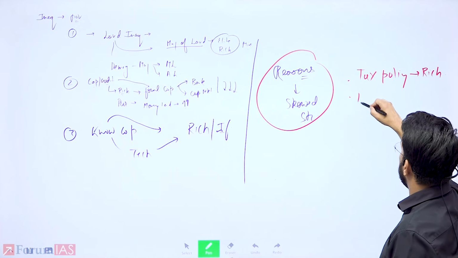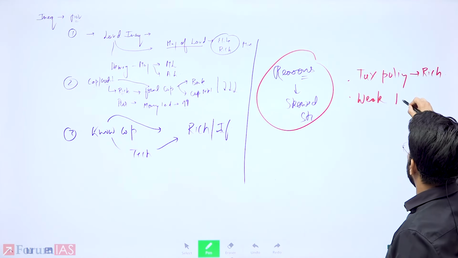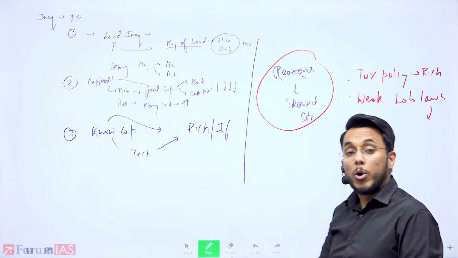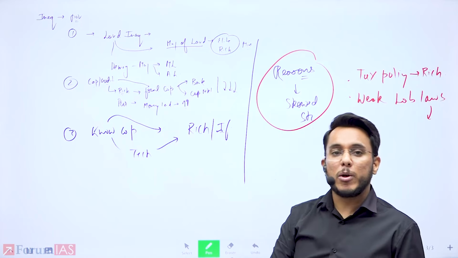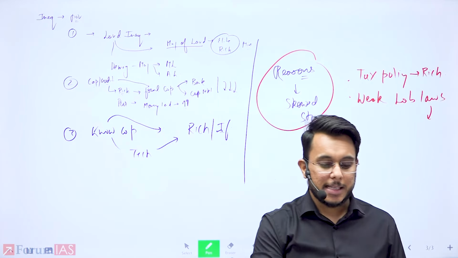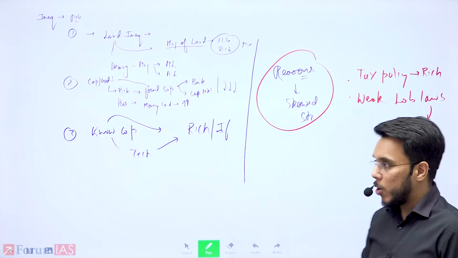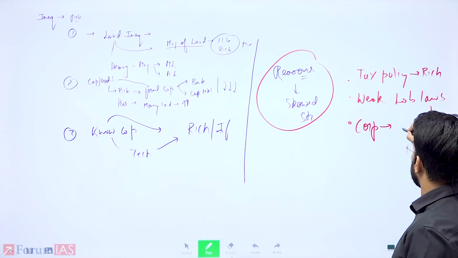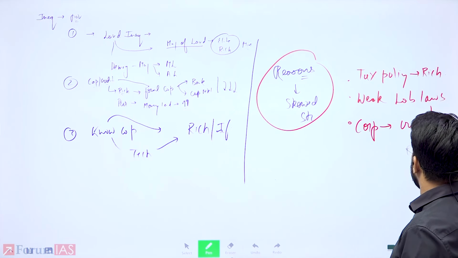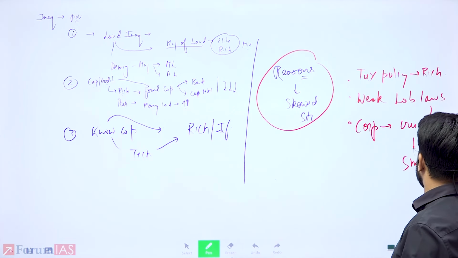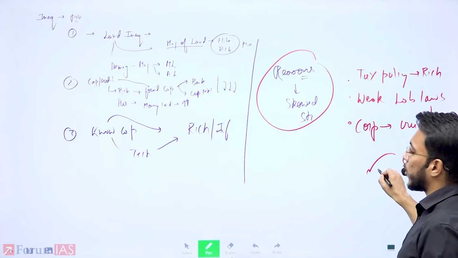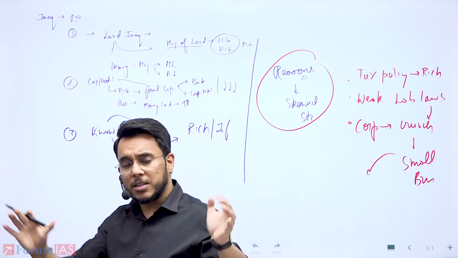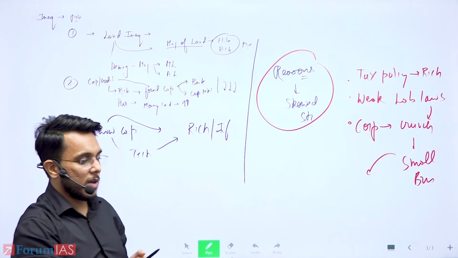There are weak labor protection laws, because of which poor people often end up doing more hard work and getting less remuneration for that. Okay, often corporates crunch small businesses, which provide the bread and butter to thousands, lakhs, and sometimes millions of families.